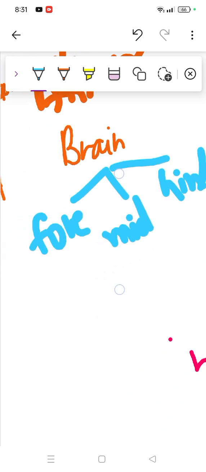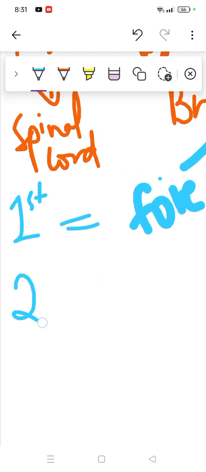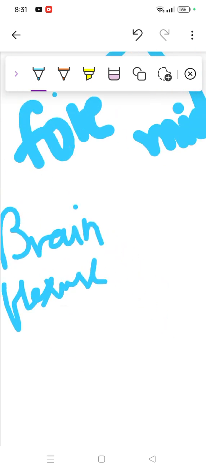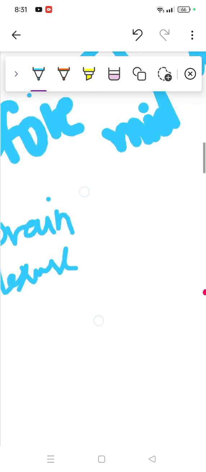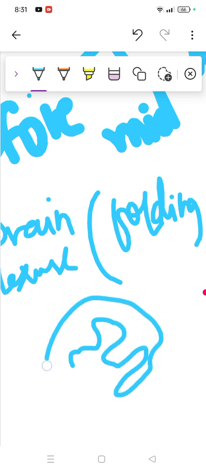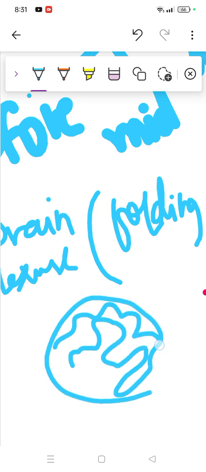So how will we see this? Simply, all of this will be seen in the first month, so the three structures will be formed. When we talk about the second month, what will happen? The brain flexes. This means the brain flexes, which is kind of not opening, but folding, which we can see. Of course, we know the brain structure is quite complicated and has random folds like this one. These structures, that folding, can be seen in the second month, right?